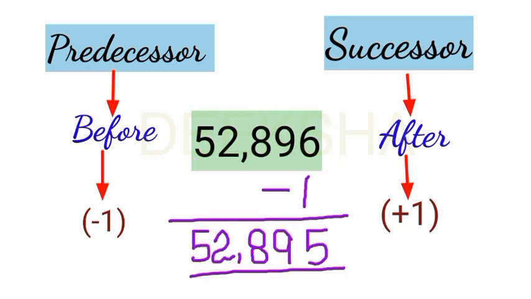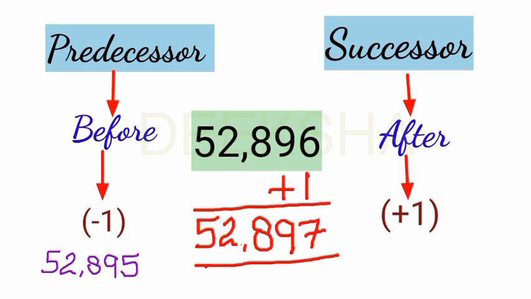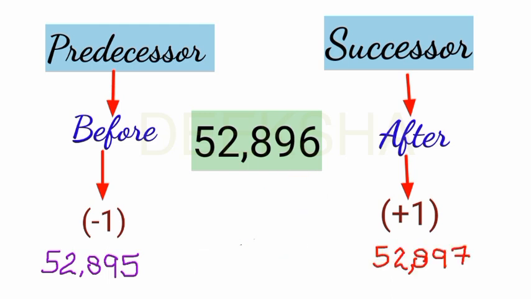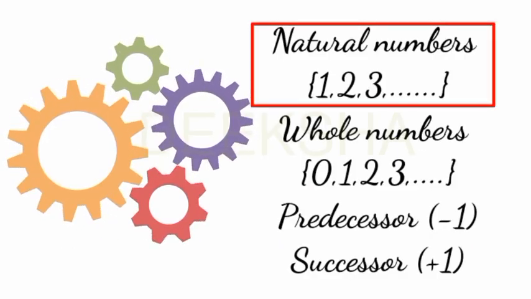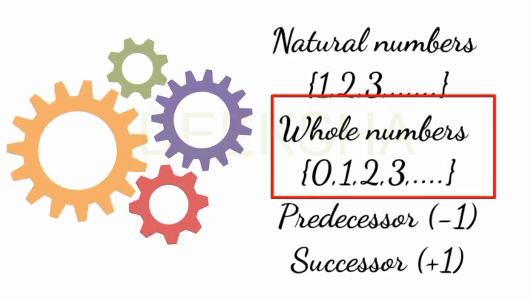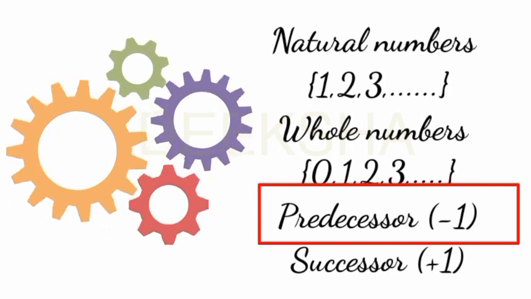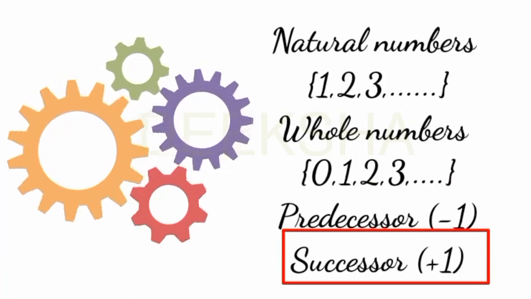It becomes 52,895. Now what about the successor? You will add 1 to it to find the successor. So it will become 52,897. Right? So till now you have studied about the natural numbers which start with 1, whole numbers which start from 0, predecessor means before. To find the predecessor you subtract 1, successor means after. To find the successor you add 1.